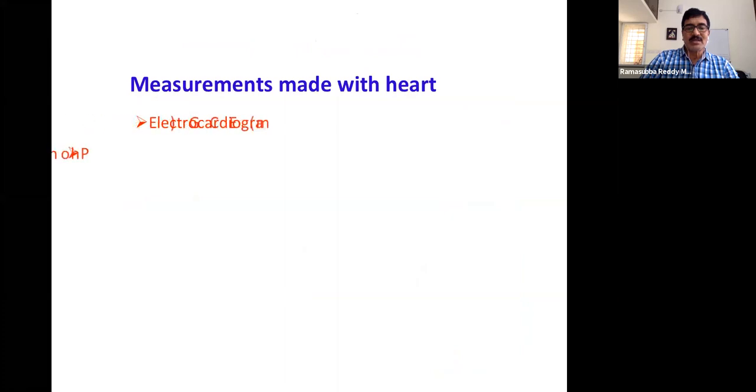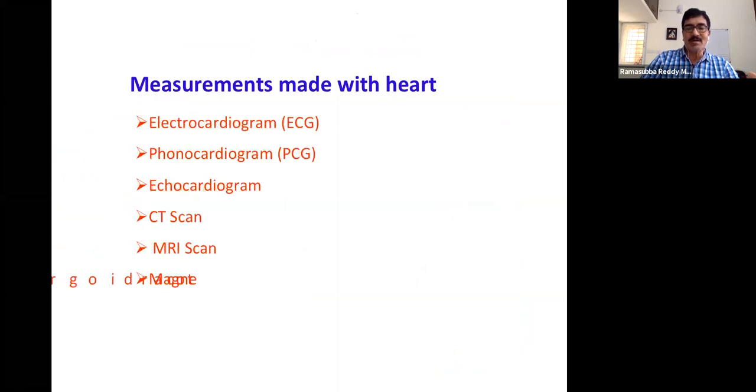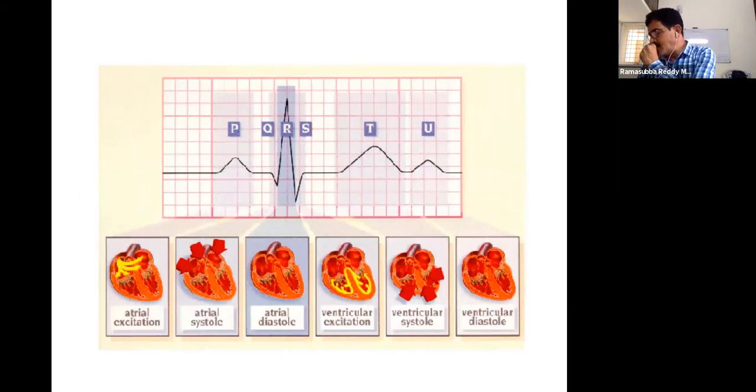The measurements done on the cardiovascular system, or on the heart, are called electrocardiogram, phonocardiogram, echocardiogram, CT scan, MRI, and magnetocardiogram. The signals recorded in accordance with the functioning of the heart are waveforms or images. The electrocardiogram is very familiar, and all of you might be aware of it or have heard of it sometime in your career up to now.